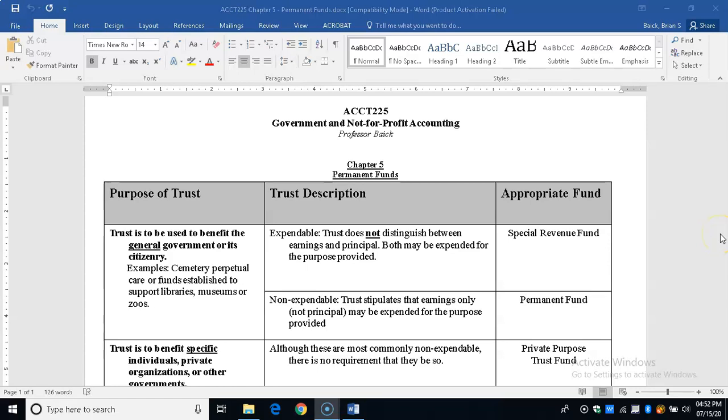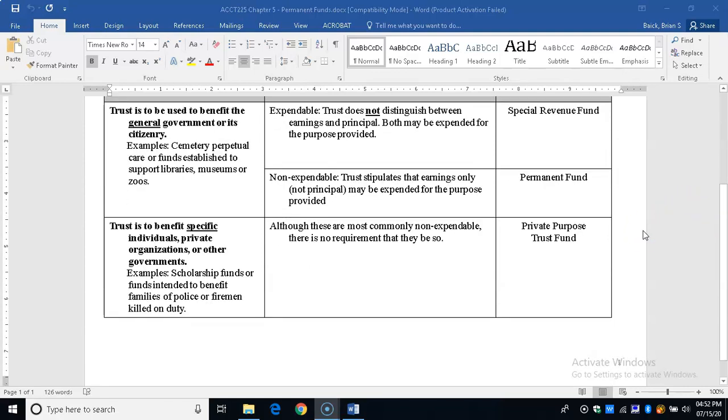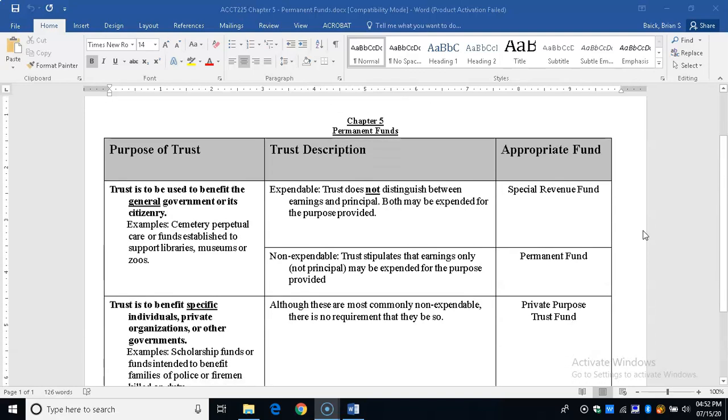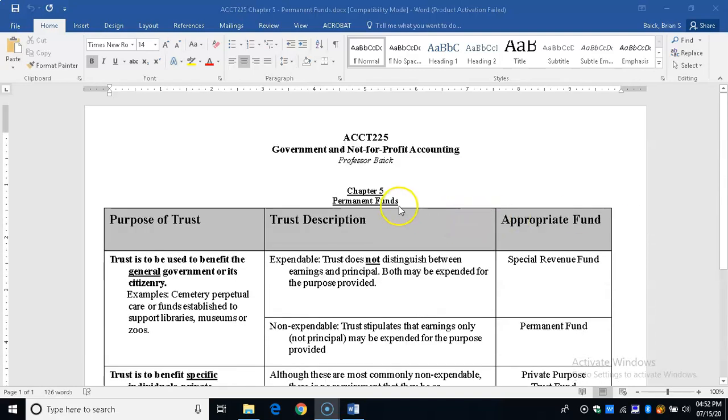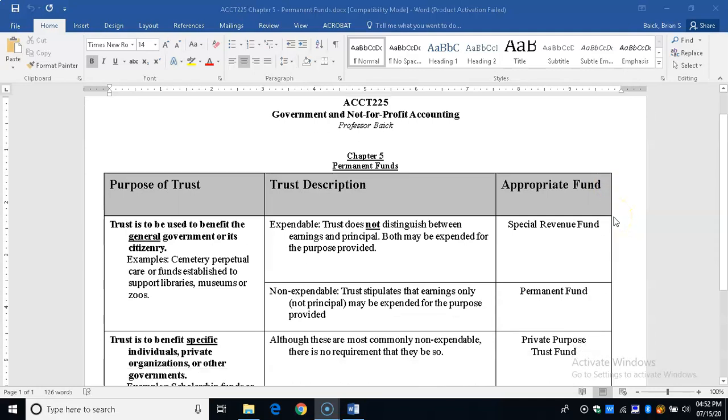Now, in the Chapter 5 material, this is actually a pretty straightforward, simple chapter. So all you need to know is on this particular handout here. Okay, so let's take a look at this handout. It's the Chapter 5 Permanent Funds handout.